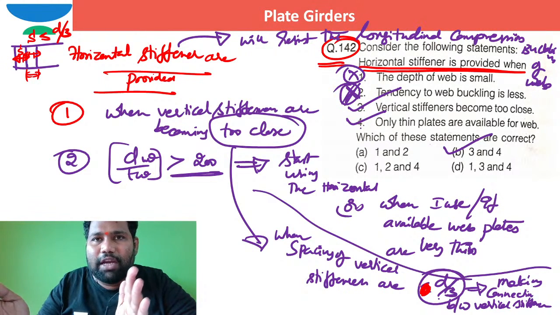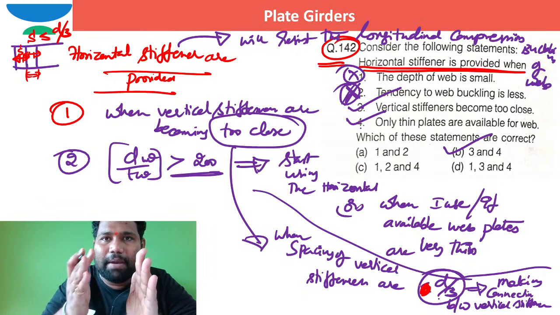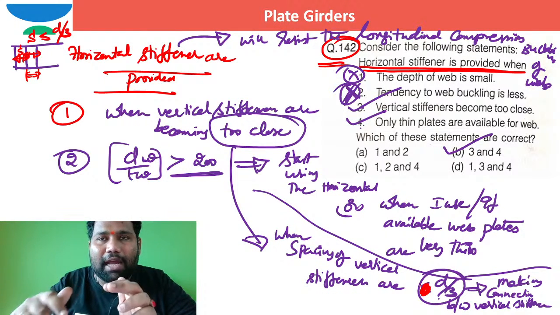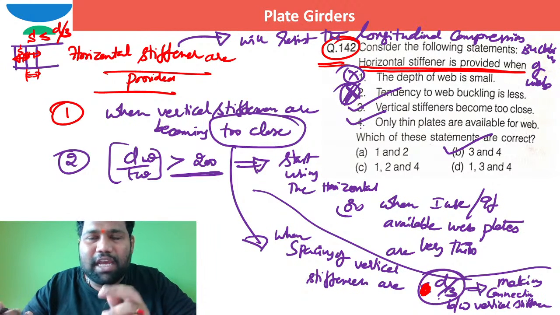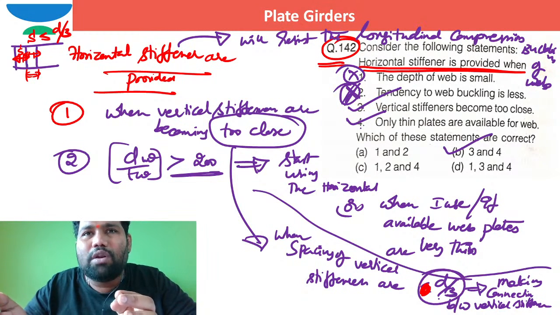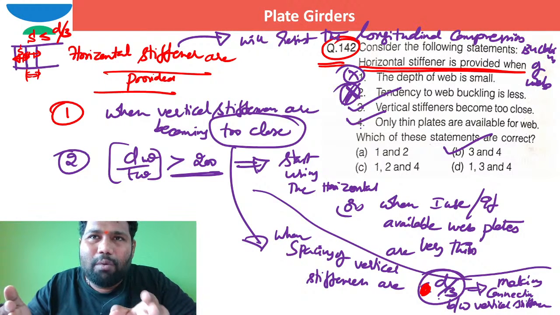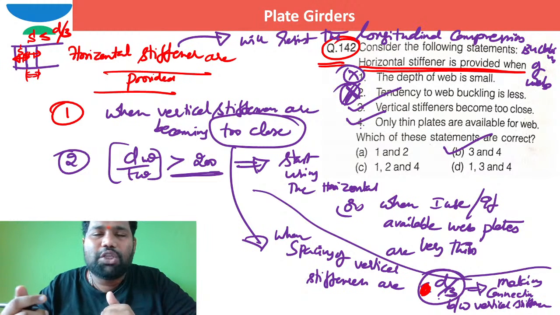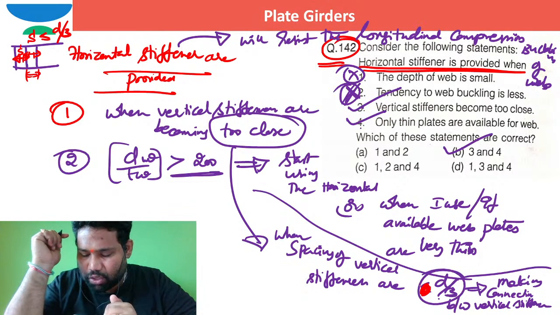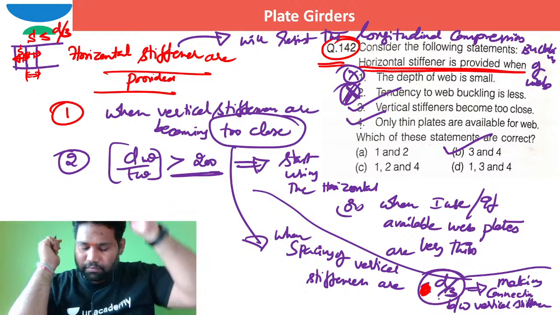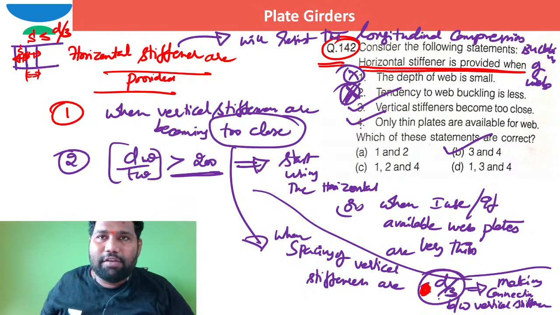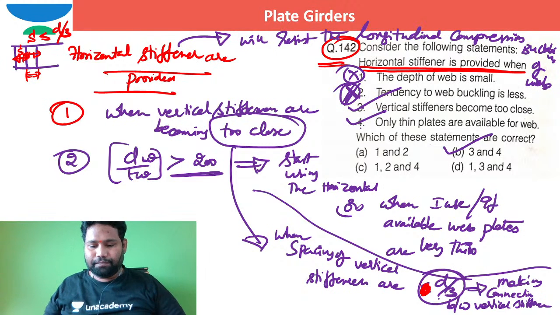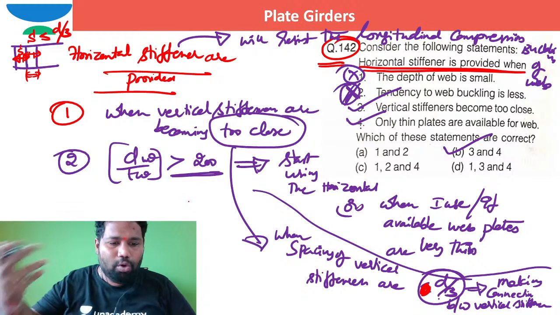But when you try to keep the spacing less than d by 3 to avoid this buckling, by that time you cannot make the connection properly. So in such a case, you should keep the spacing as more than or equal to d by 3, and to avoid shear buckling of the web, I should go for a horizontal stiffener also. Is that okay, brother? That's how the code has prescribed to make our lives very easy. Okay, right. So can I move to the next slide, brother?